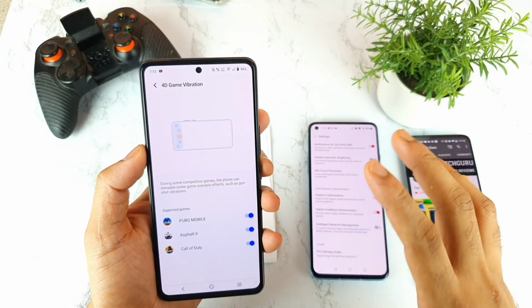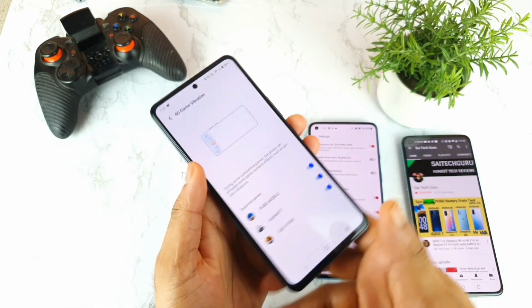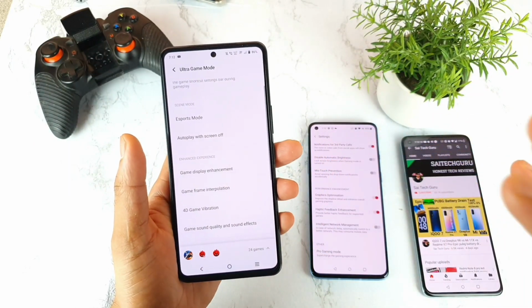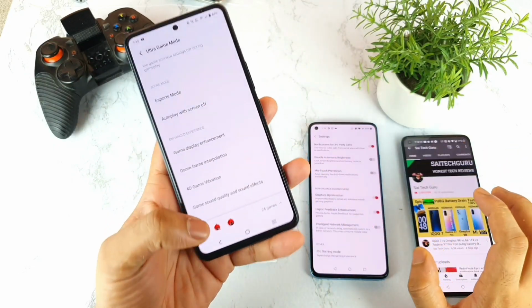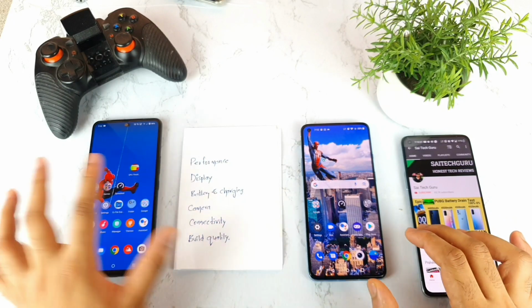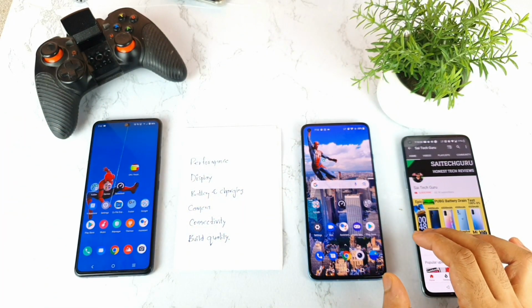In the beginning, I thought it's kind of gimmick, but it's actually a 4D friends. You'll get really good vibration effect covering the back part. That's a very good thing. I love playing games in this phone. That is my final verdict of this comparison in terms of the performance wise. Performance, no doubt, IQ7. So next, in terms of the display.